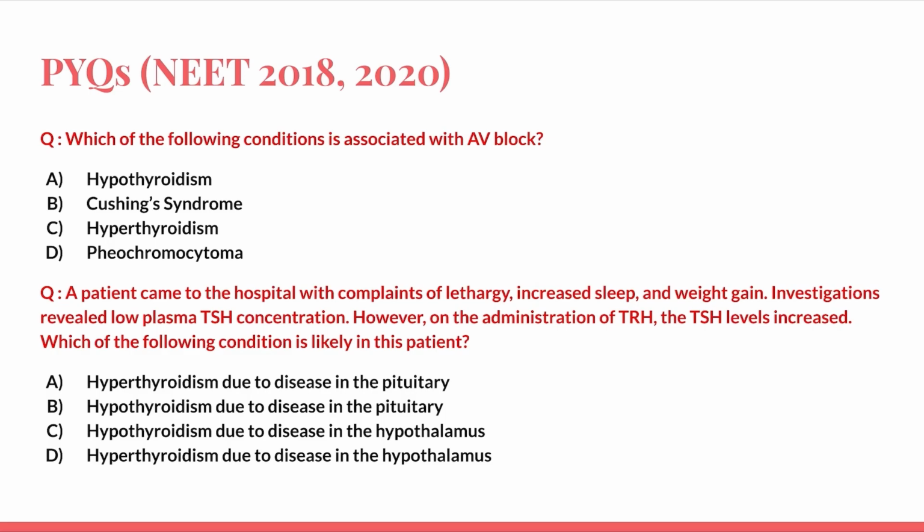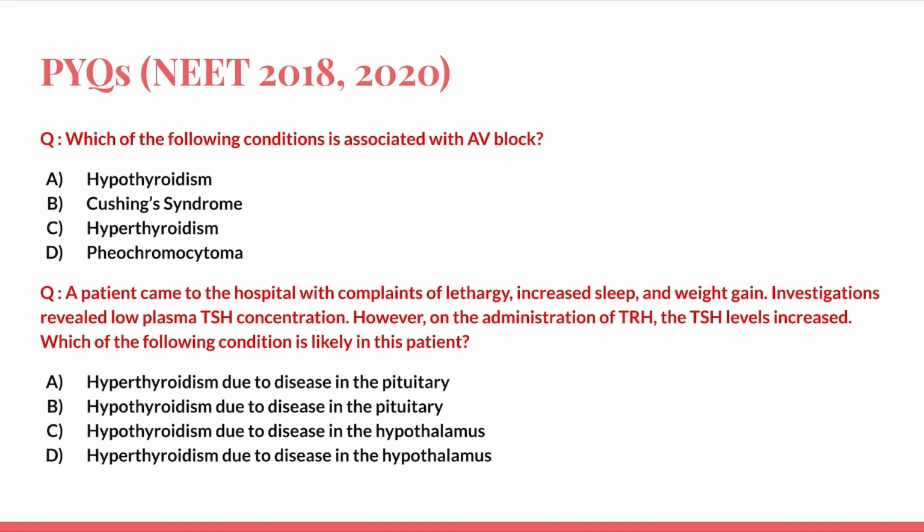And the second question is, a patient came to the hospital with complaints of lethargy, increased sleep and weight gain. Investigations revealed low plasma TSH concentration. However, on administration of TRH, the TSH levels increased. Which of the following conditions is likely in this patient? Options are hyperthyroidism due to disease in the pituitary, hypothyroidism due to disease in the pituitary, hypothyroidism due to disease in the hypothalamus, and hyperthyroidism due to disease in the hypothalamus.